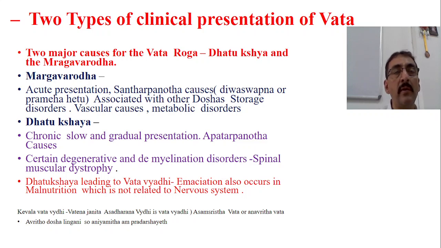Now paralysis, or Pakshaghata, is an acute presentation. Okay, the cause is Margava Roga. Then Santarpanotha causes, sometimes there may be atherosclerosis-like conditions, abnormal deposition of fat or some other wrong lifestyle disorders, lifestyle-related disorders. So there are all Santarpanotha Rogas leading to Vata Vyadis. What I mean to say is Margava Roga Janya Vata Vyadis are, most of them, acute presentations, and Santarpanotha cause is the main one, and it is associated with the other doshas.